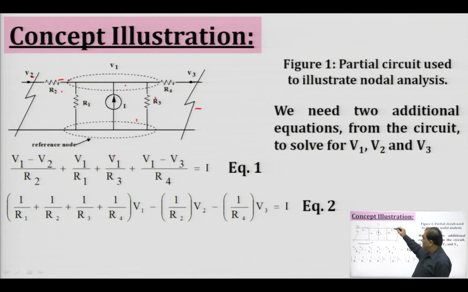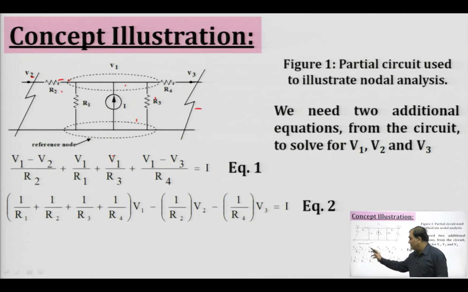Then when we move on to the right hand side, the outgoing currents will be the current through resistance R3 as well as the current through resistance R4. The current through R3 will be V1 by R3. Similarly, across R4 it will be V1 minus V3 by R4. So, the incoming current is I and the outgoing currents are V1 upon R1 plus V1 minus V2 upon R2 plus V1 minus V3 upon R4 plus V1 upon R3.